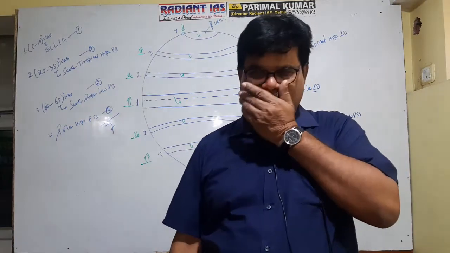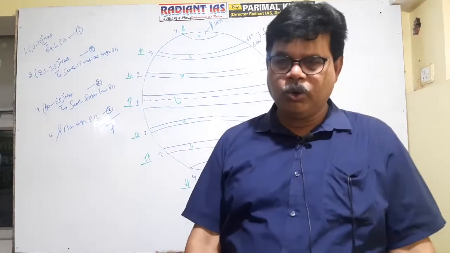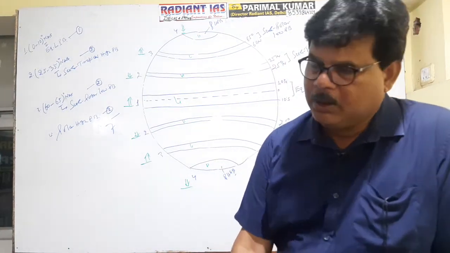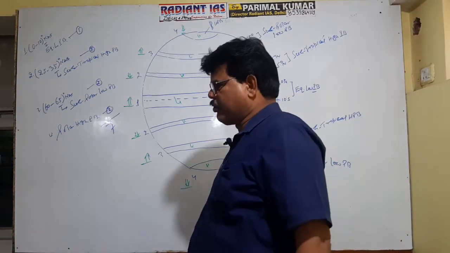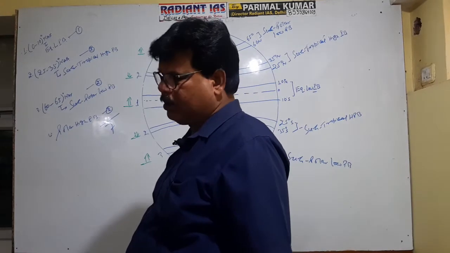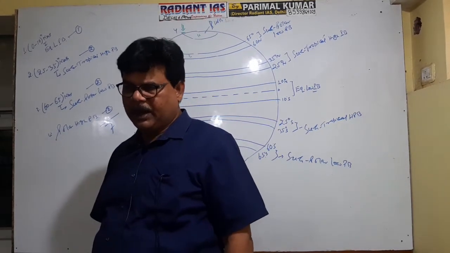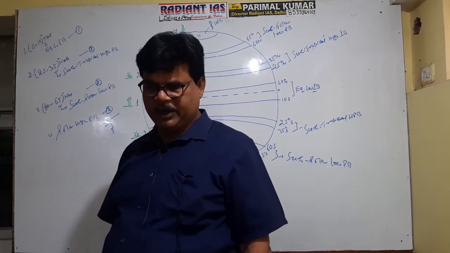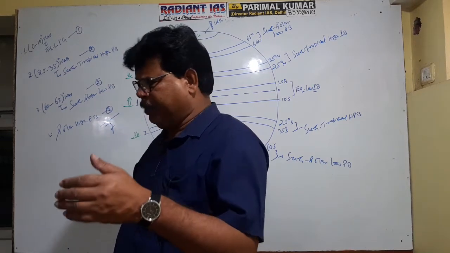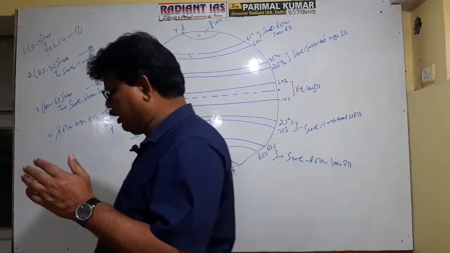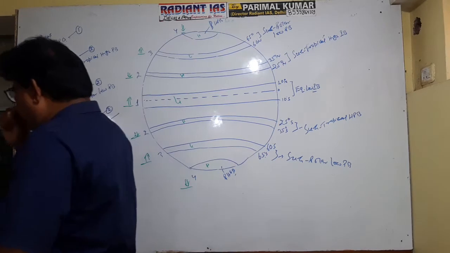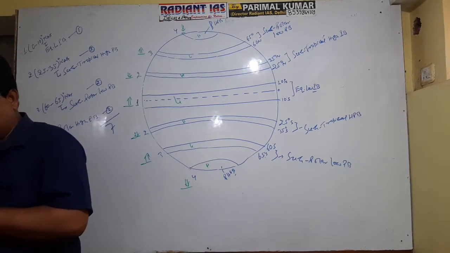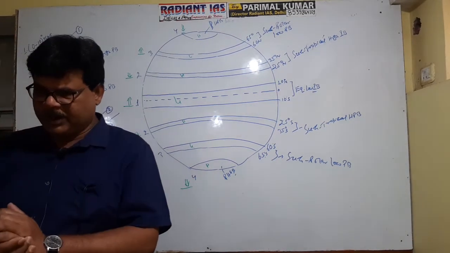One is found in the central part, known as the equatorial low pressure belt, and the second is the subtropical high pressure belt, the third one is subpolar low, and the fourth one is polar high. Okay, 3 pressure belts are found in the northern hemisphere, 3 are found in the southern hemisphere, and 1 is found in the central part.